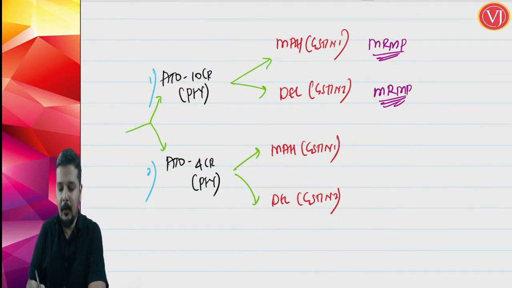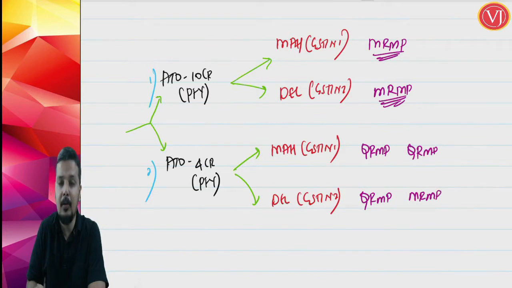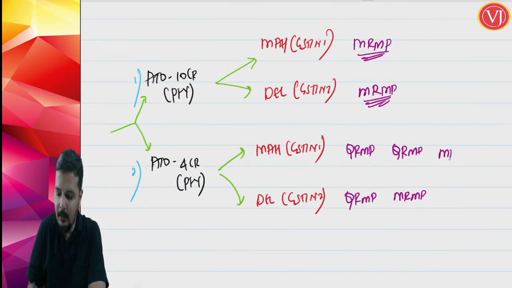You are eligible for QRMP scheme. In Maharashtra you can go for QRMP scheme, as well as in Delhi you can go for QRMP scheme, that is option 1. Or in Maharashtra you can go for QRMP scheme, in Delhi you can go for MRMP scheme, that is option 2. Or in Maharashtra you can go for monthly return, monthly payment scheme, but in Delhi you can go for QRMP scheme.